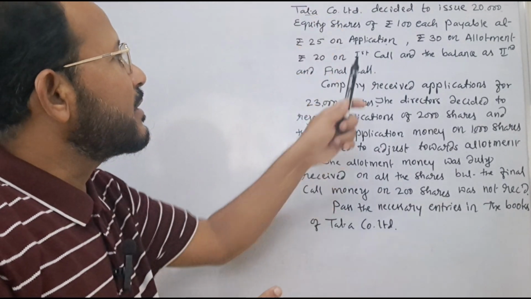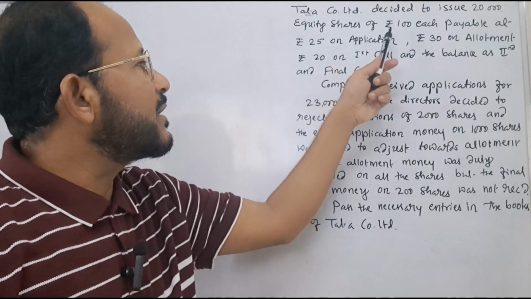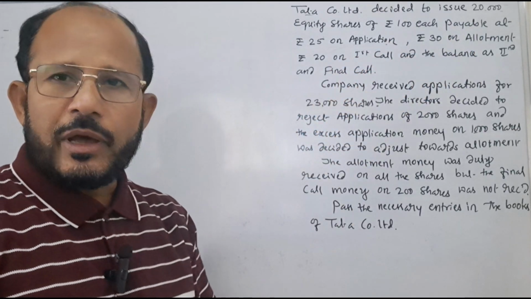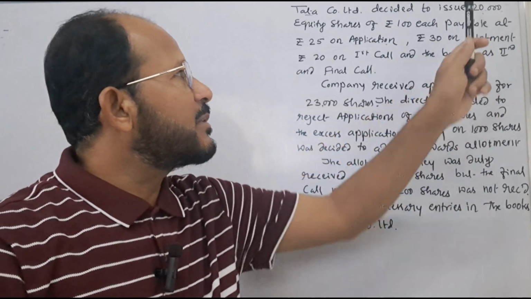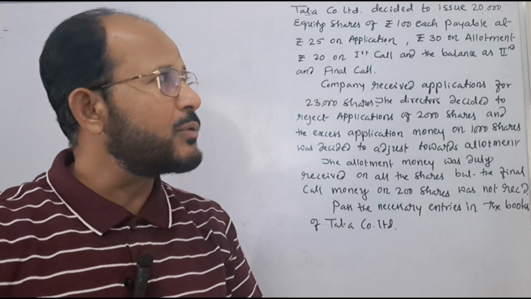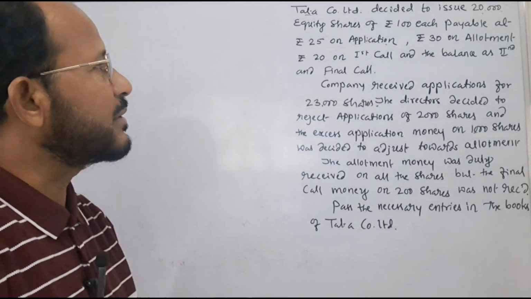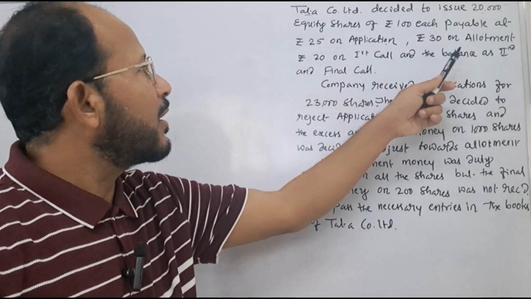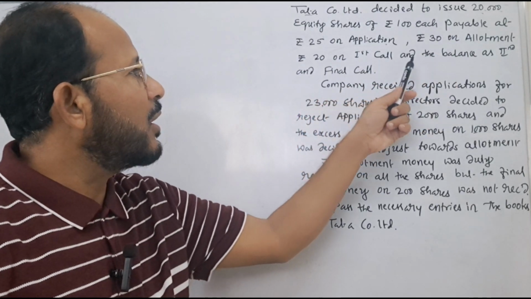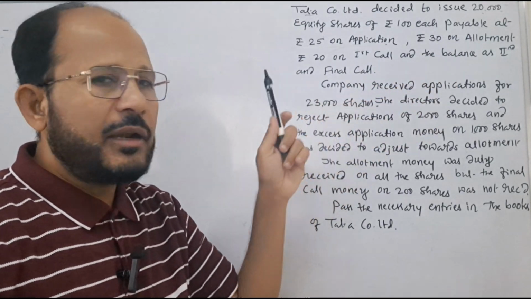Tata Company Limited decided to issue 20,000 equity shares of rupees 100 each. The value of a share is rupees 100. And how many shares is the company planning to sell? 20,000 equity shares, payable at rupees 25 on application, 30 on allotment, 20 on first call, and the balance as a second and final call.